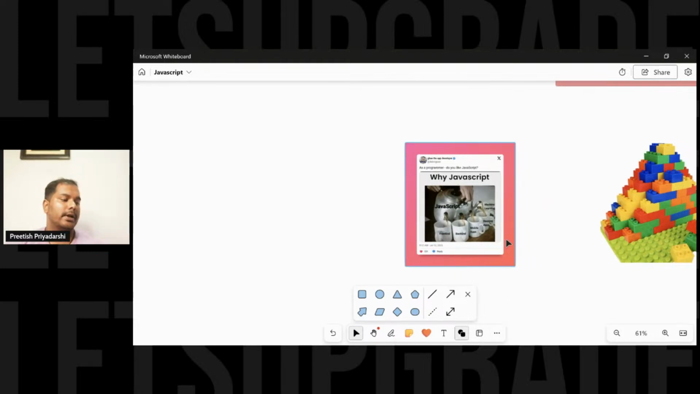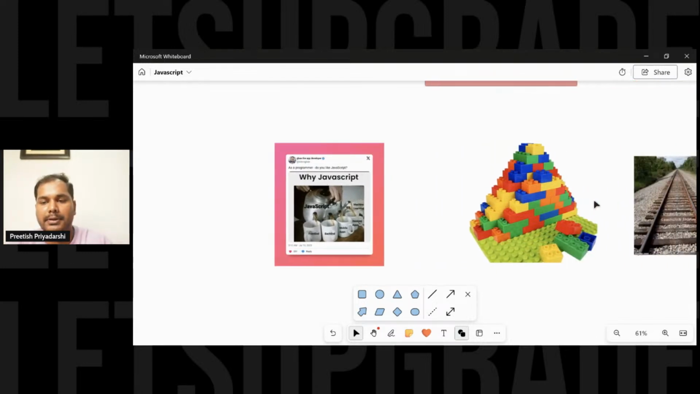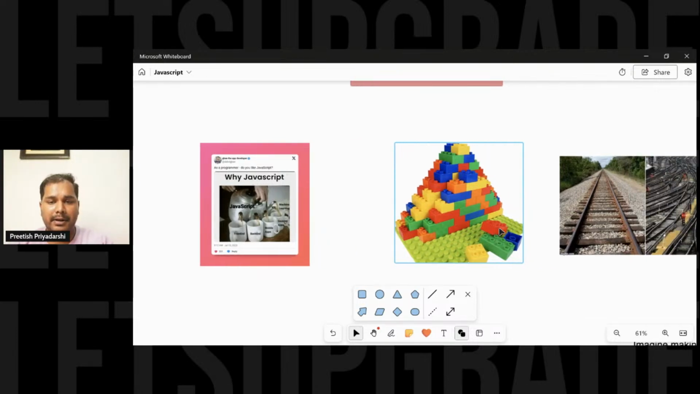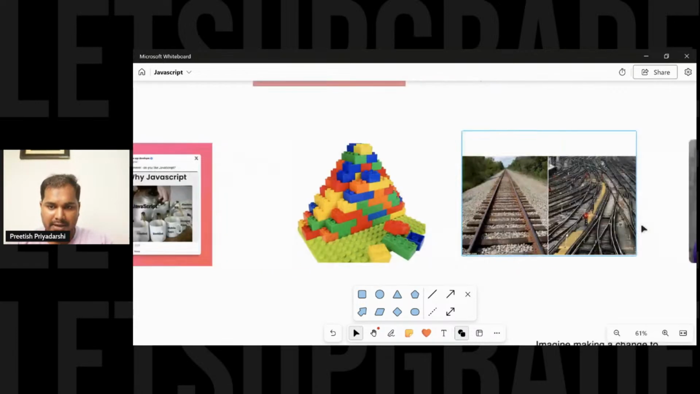So why JavaScript? To understand why we are using JavaScript, how many of you have played Lego? Lego is something like these Lego boards. How many of you have built a Lego castle and all that stuff? The main reason for learning JavaScript as a first step is its low complexity. Let's see how JavaScript is less complex.